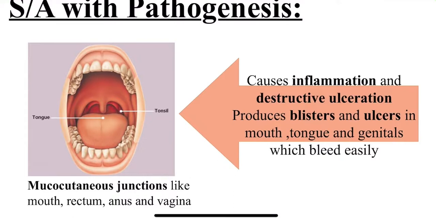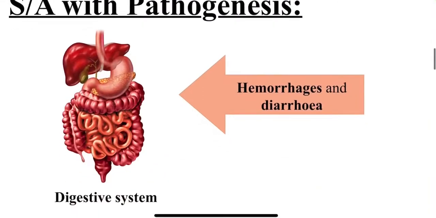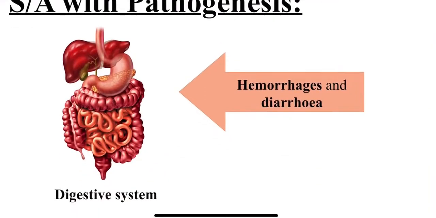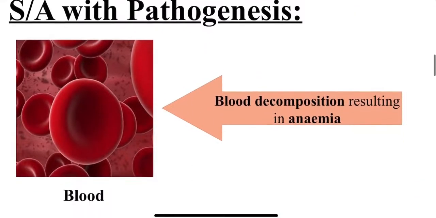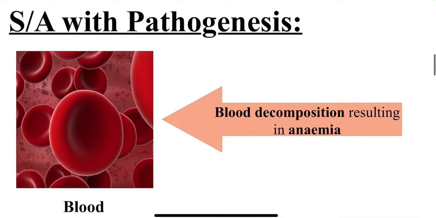Where are all the mucocutaneous junctions found? In the mouth, rectum, anus and vagina. Acting there, it produces destruction and inflammation, resulting in blisters and ulcer formation. On the digestive system, there is going to be hemorrhage and diarrhea. On the blood, nitric acid is decomposing the blood, resulting in anemia. Blood decomposition is the breaking up of the RBCs, resulting in anemia.